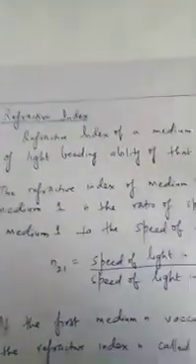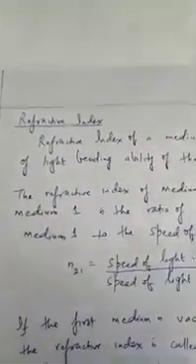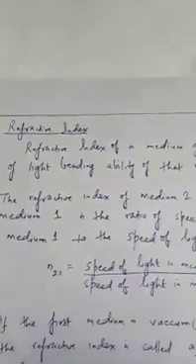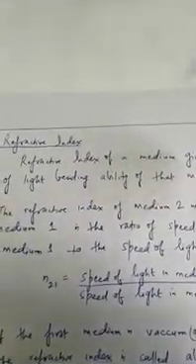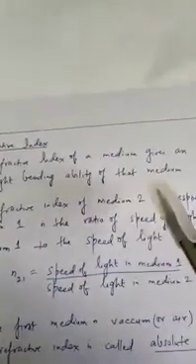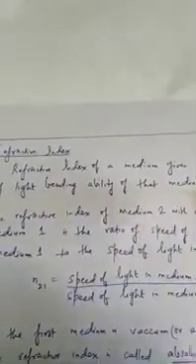Now we'll understand the refractive index from a different perspective. We have already understood it with respect to sine i by sine r. Now refractive index indicates the light bending ability of a medium: how much light can bend when it's passing from air to that medium.